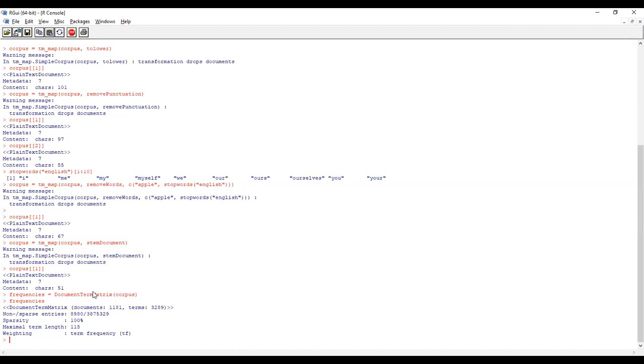If you look at this, a document means a row and terms mean columns. So how many columns are there? Almost 3,289 columns, and rows are how many? 1,181. I'll explain now. One minute, I'll try to explain here itself. I'll go to the whiteboard.